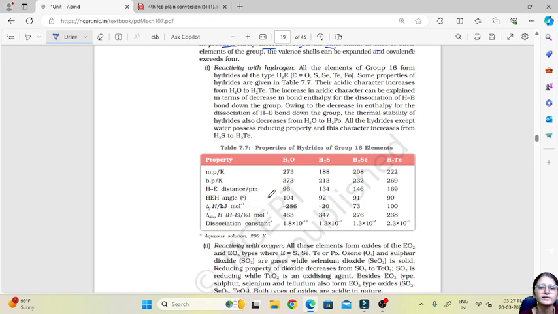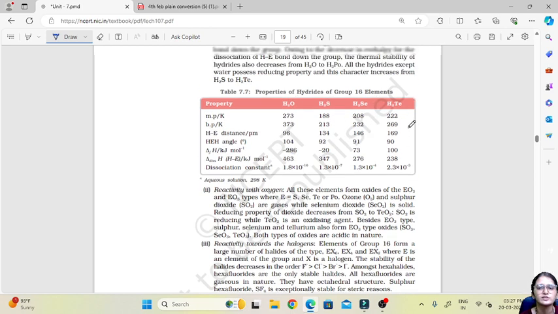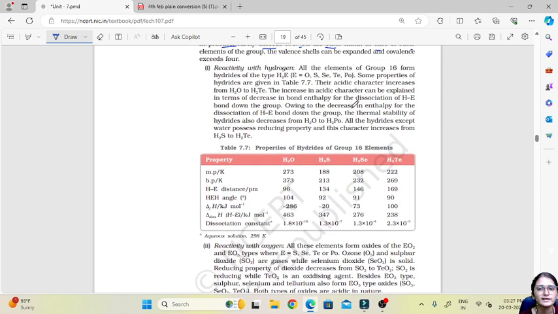Then about reactivity with hydrogen, we will talk about hydrides of group 16 here. The hydrides are given in the table: water, H2S, H2Se and H2Te. Their acidic character increases from H2O to H2Te. So as you go down the group with the hydrides, the acidic character increases. So the first will be basic and the last one will be acidic.